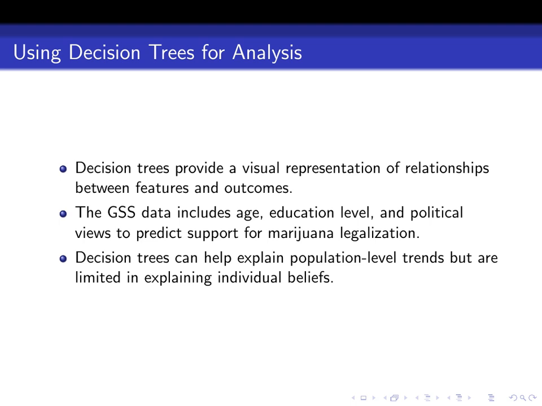Decision trees offer an excellent way to visualize how different factors influence public opinion on this issue. The General Social Survey provides rich data including age, education level, and political views, which we can use to predict support for legalization. While these trees are great for understanding population-level trends, they may not fully explain individual beliefs.